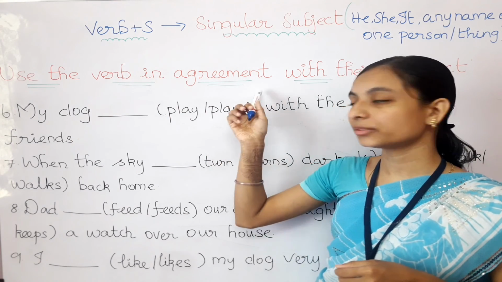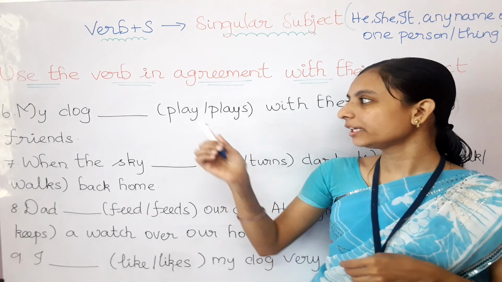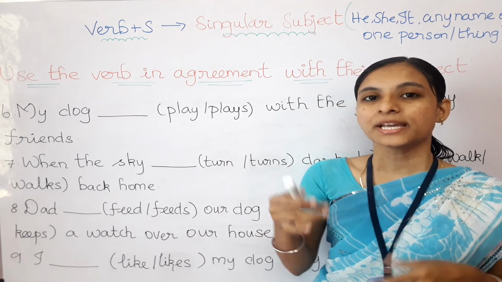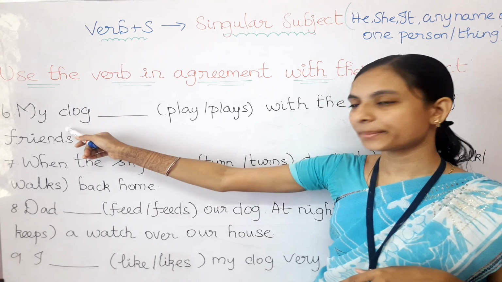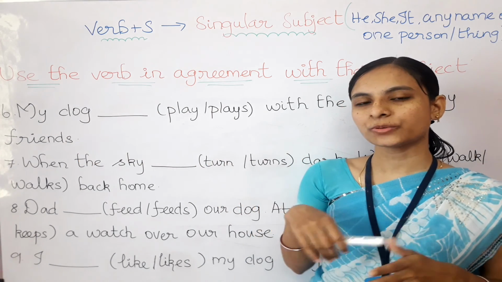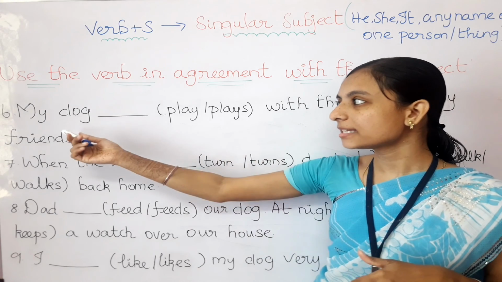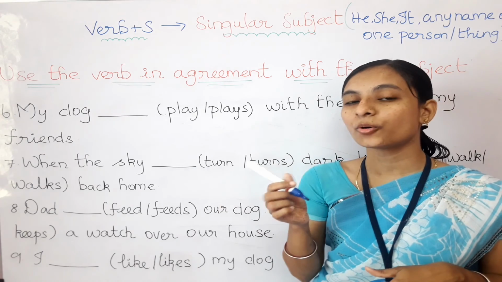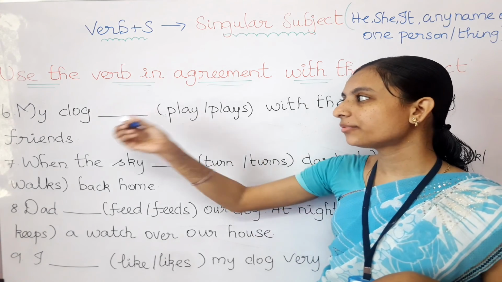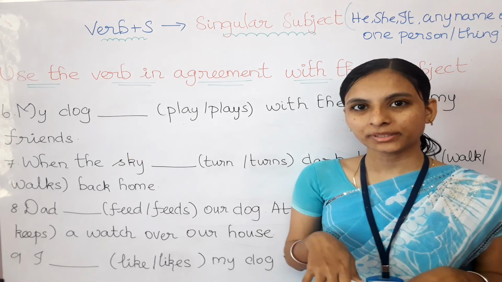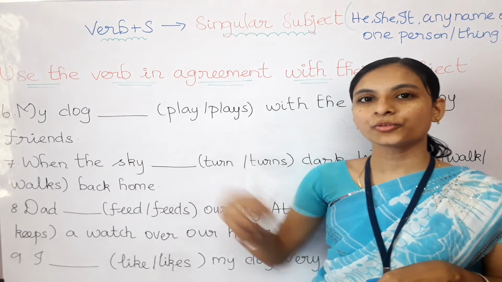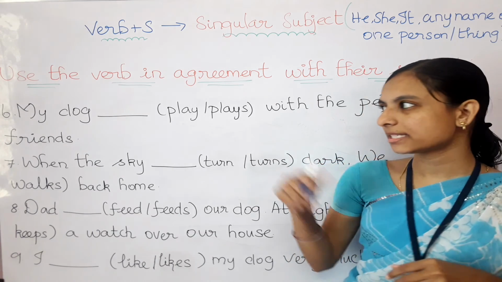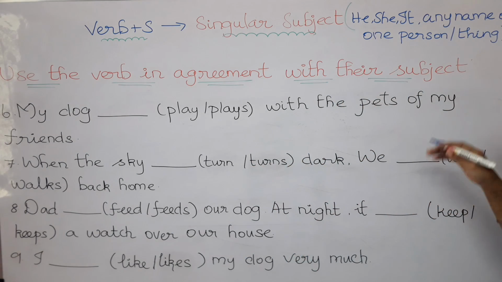So what is the thing we need to do? We need to read out the sentence first, get the meaning, check the subject, and only then choose the verb. Without checking the subject, if you just choose the verb, that answer may go wrong. So first read the sentence, get the meaning, look for the subject, and then go for the answer. Let's start reading the 6th question.